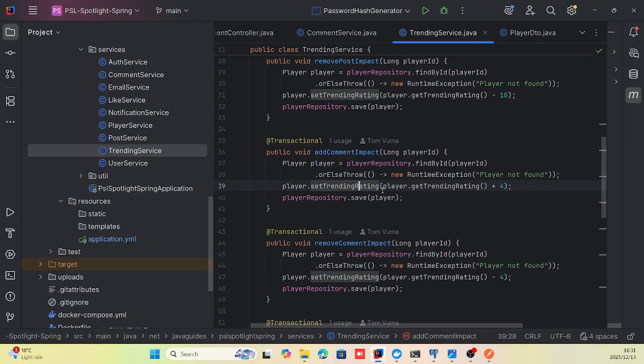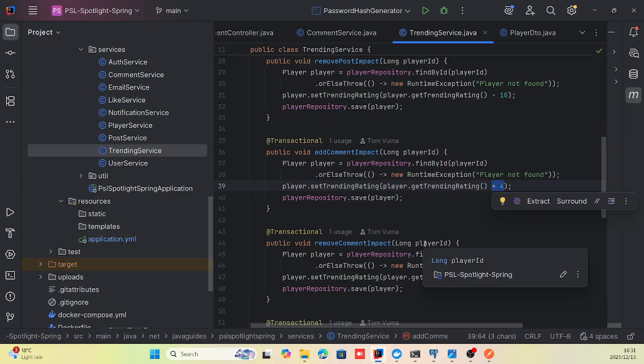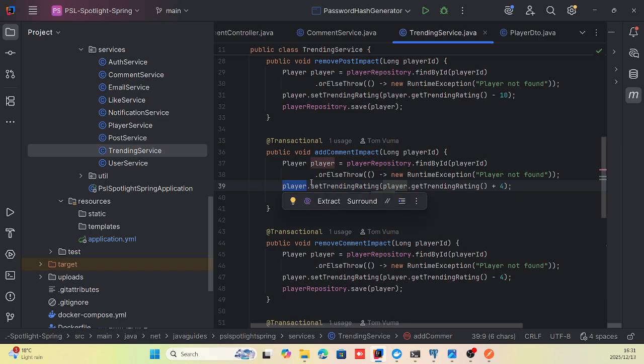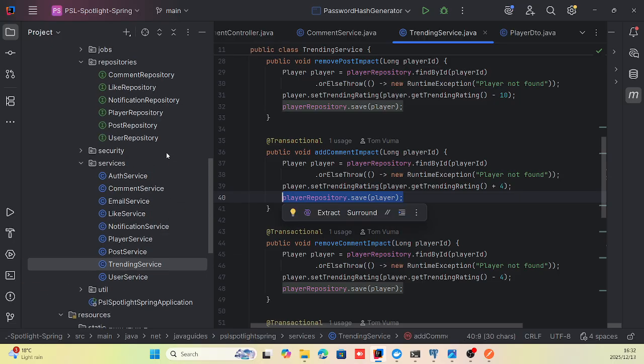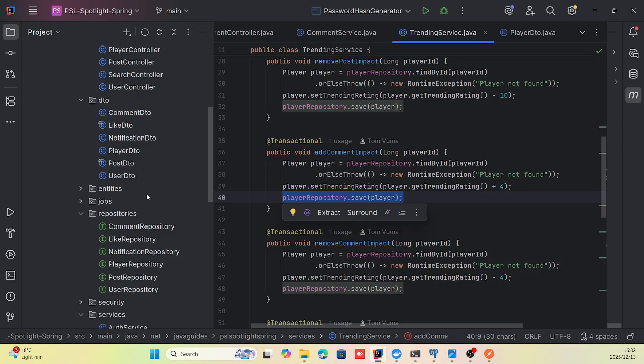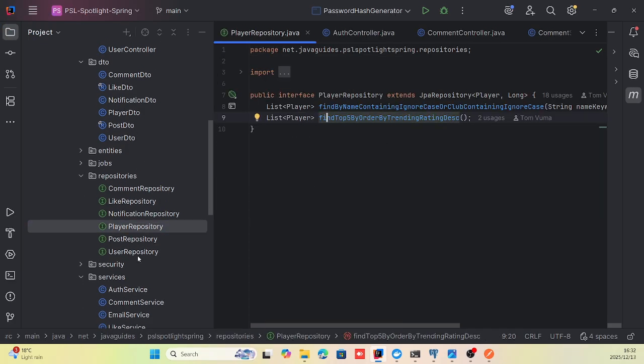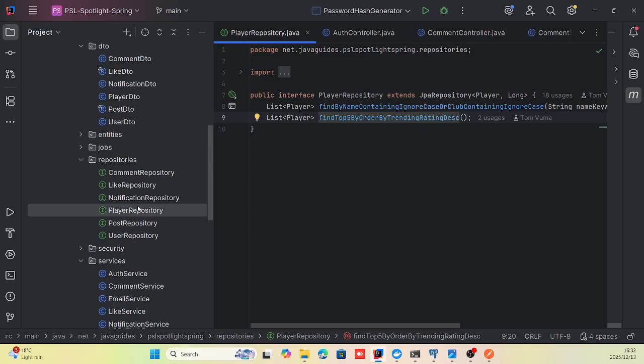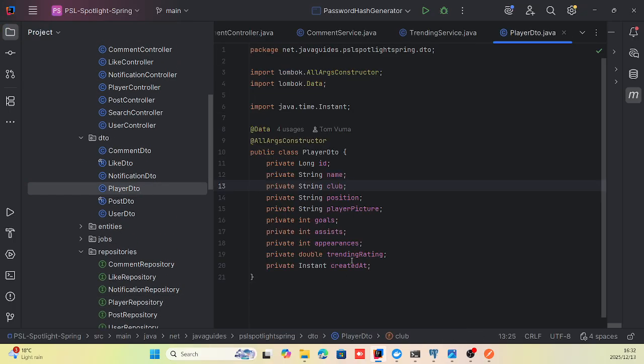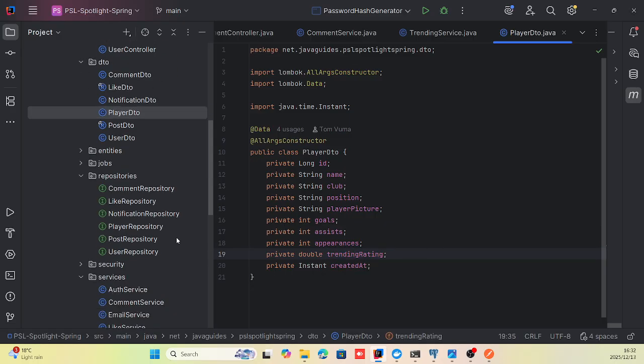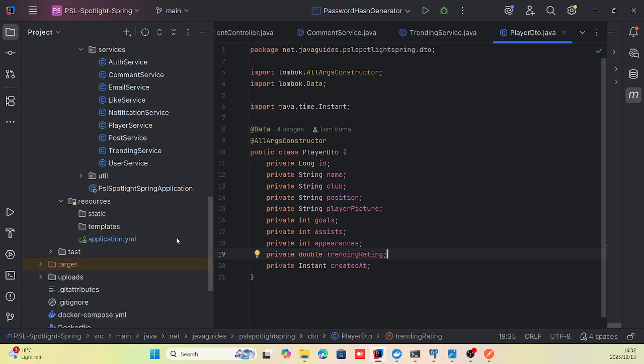And it basically increases the trending rating by 4 because a comment was made for that specific player's post, and then it saves the player fields again in the player repository, and then the football player will basically have an increase in his trending rating. So if it was, for instance, 0, now the player will basically have a trending rating of 4.